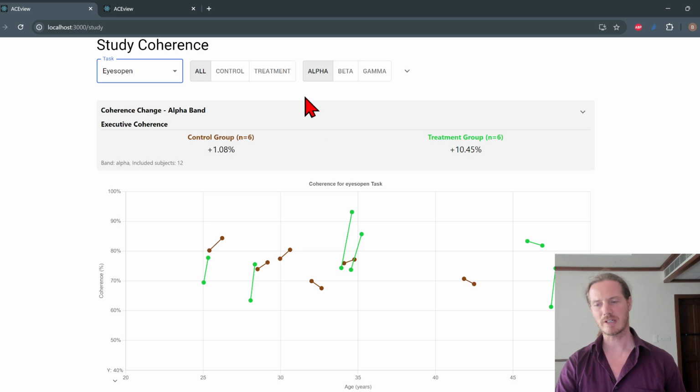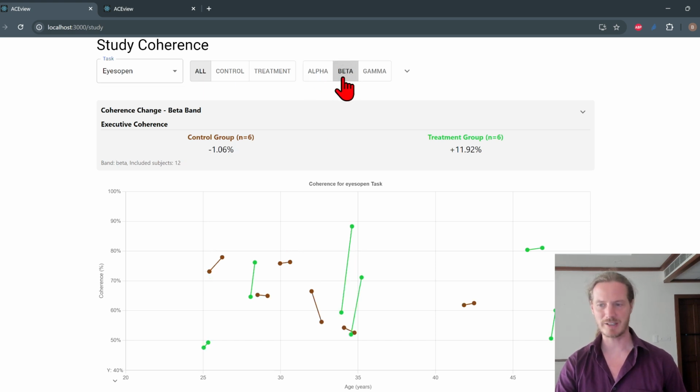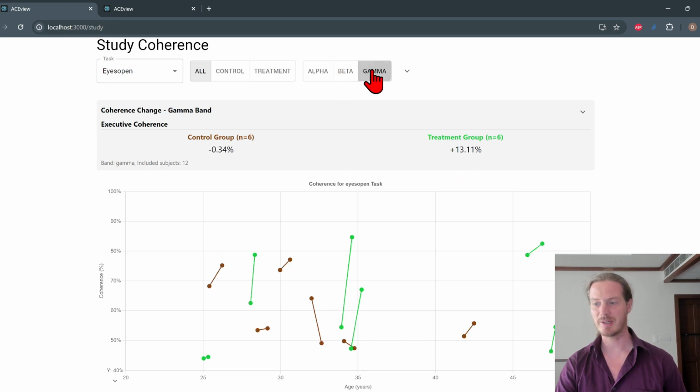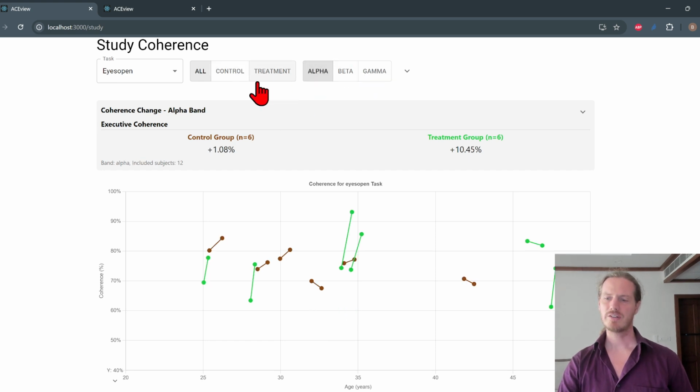Right now we are looking at alpha, but we can also look at beta. So now we can see an even bigger difference, and in gamma it's an even bigger difference. So what is the application of all of this?